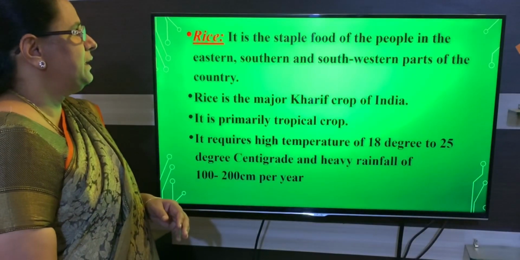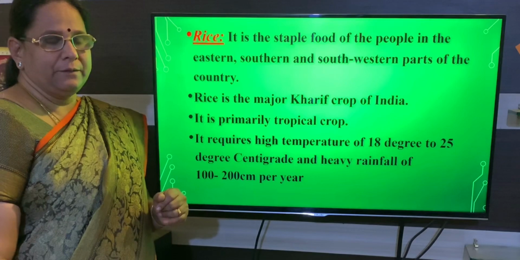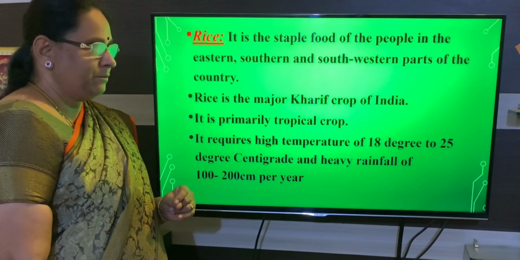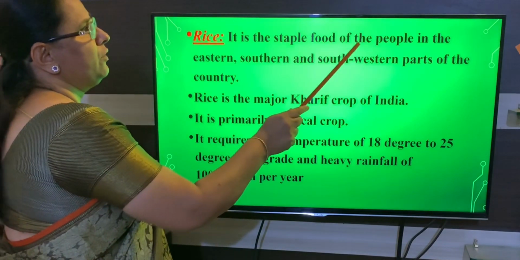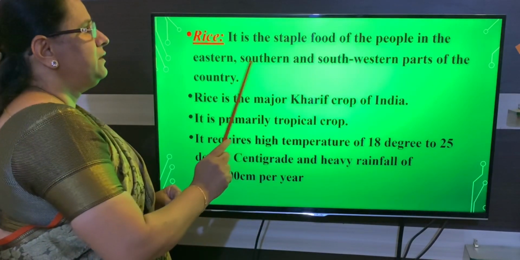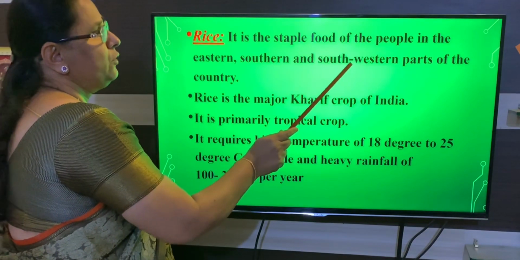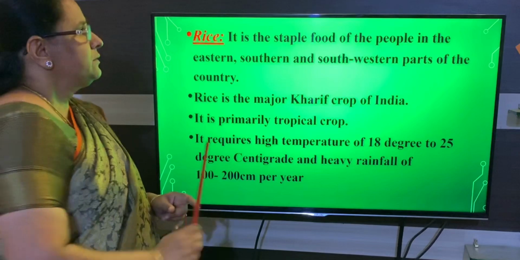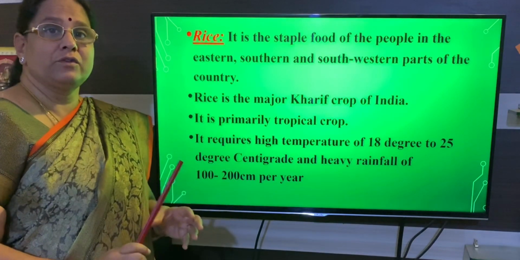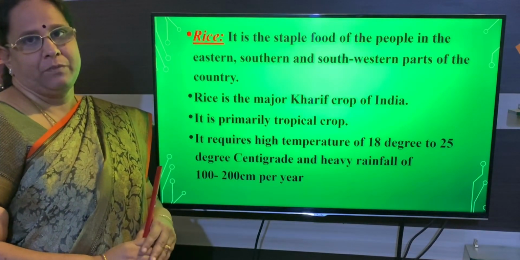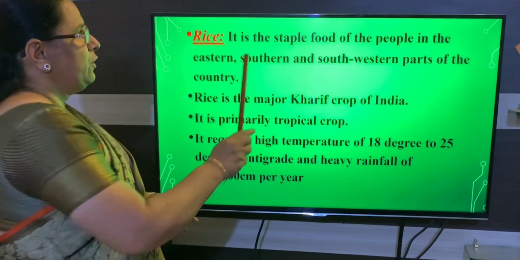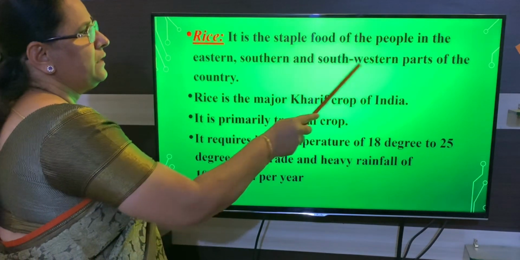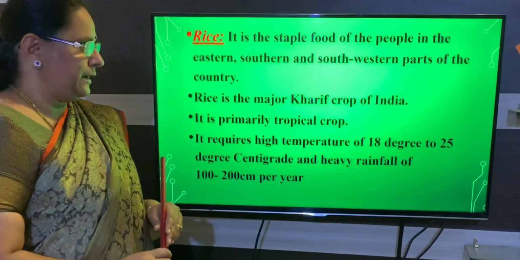Next we will be learning about food crops. The first food crop we are going to learn about is rice. It is a staple food of the people in eastern, southern and southwestern parts of the country. Staple means the main food crop. It is a routine food. So we call it staple food for people in the eastern, southern and southwestern parts of India.